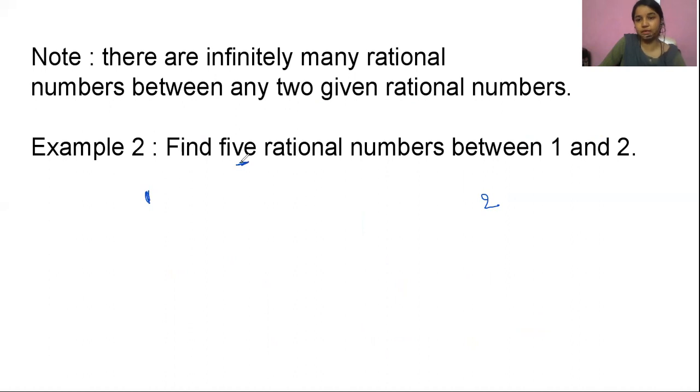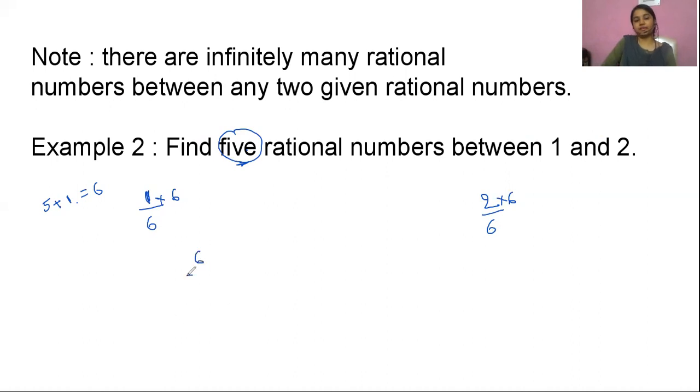So I'll use one trick. I will take it in this way. I'll add 1 to it. However many numbers he wants in between, I'll add 1 to it. I'll get 6. Now I'll divide each number by 6, and I'll multiply this also with 6.